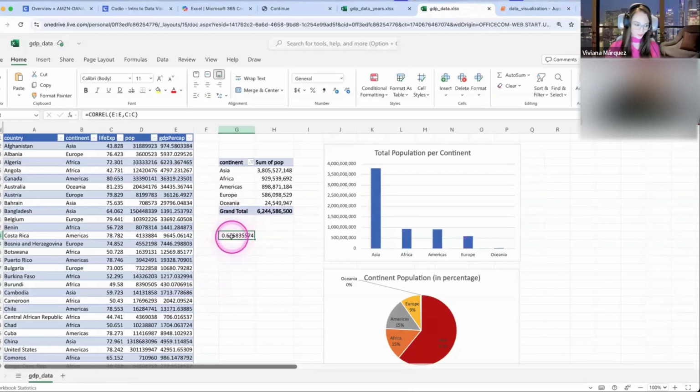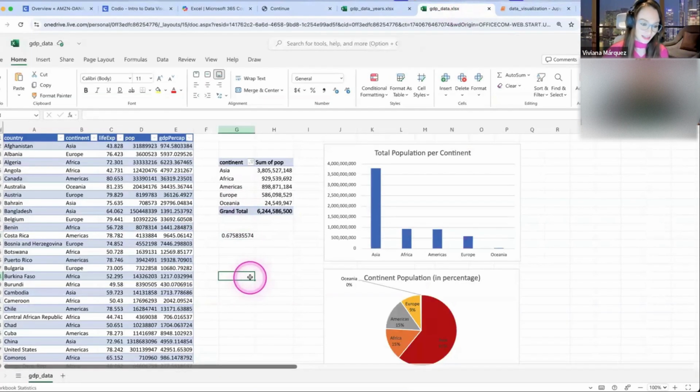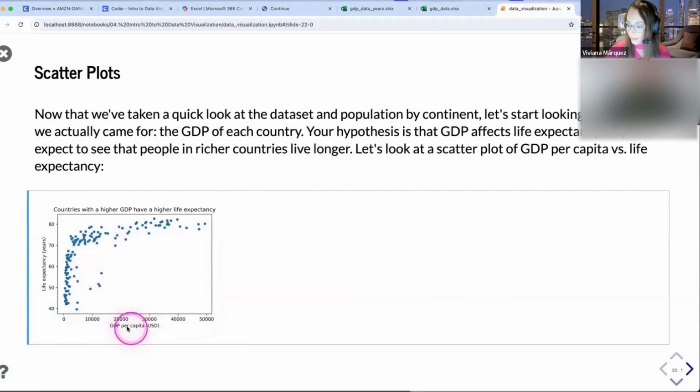Pretty cool stuff. Okay, but we're here for the plots. Enough math. Let's go for the plot. So how can we make this plot? In Excel, we want the GDP per capita on the x-axis, and the y-axis is going to be the life expectancy.